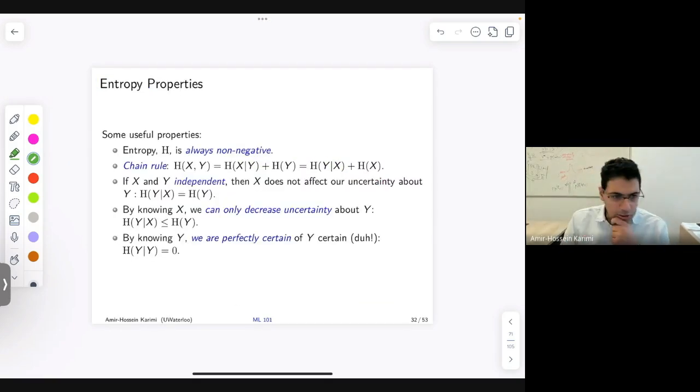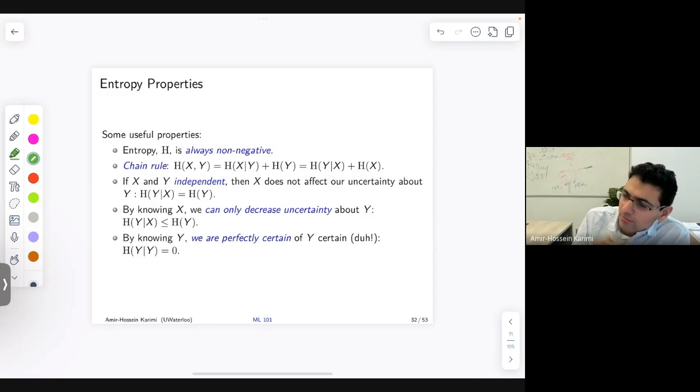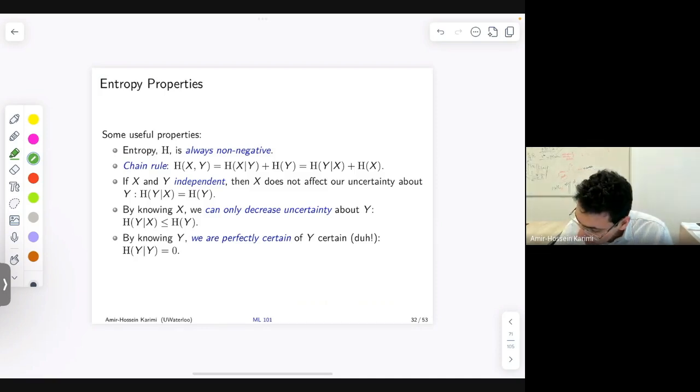Some properties for entropy. Entropy is always non-negative. At the same time, we said entropy over n variables is capped at n bits. At the same time, it's also lower bounded by 0. There is a chain rule for entropy, like we have for probability. If x and y are independent of one another, then knowledge of x will be ineffective at reducing our uncertainty about y, and therefore the conditional entropy and the entropy would be similar to one another.